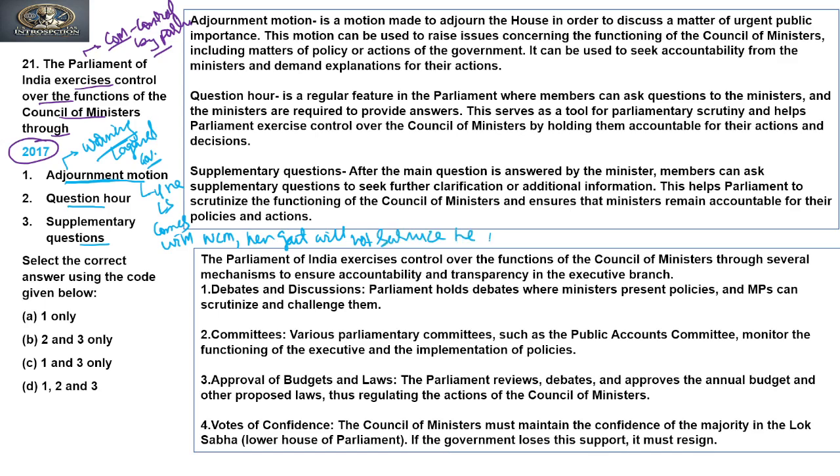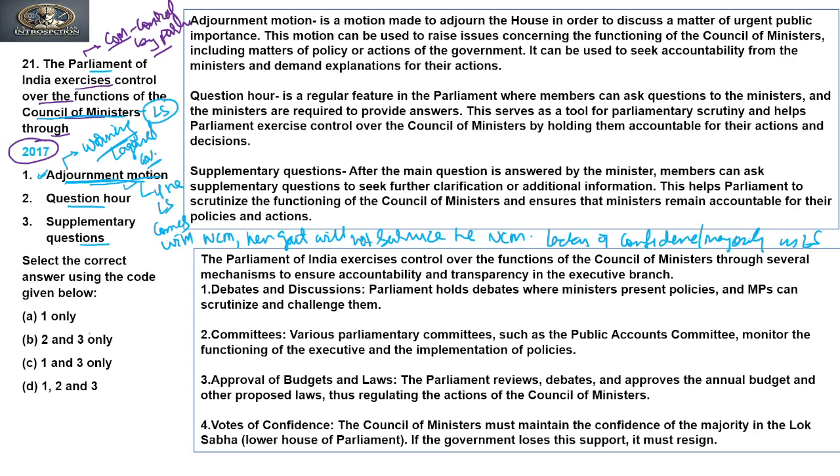This also means that the passing of an adjournment motion means lacking confidence or majority in the Lok Sabha. So yes, through adjournment motions the Parliament, especially the Lok Sabha, controls the Council of Ministers, because we know that the Council of Ministers is responsible to the Lok Sabha.